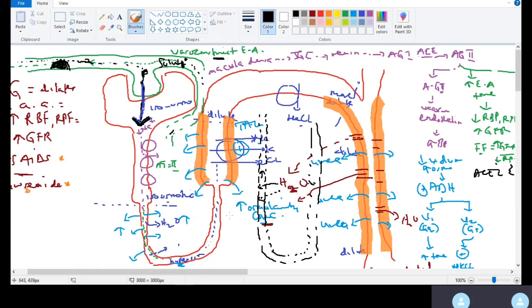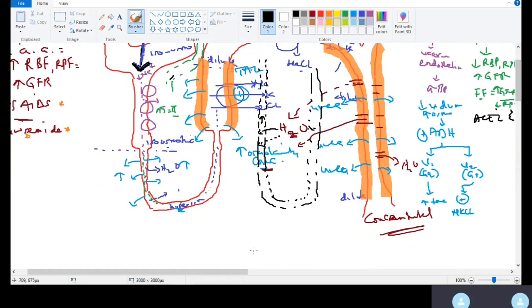Countercurrent multiplication increases the osmolarity in the interstitium, and then now we are taking the water into the vasa recta to get into the blood vessels. Does this principle make sense? You get it? Good. So this is why ADH is important.